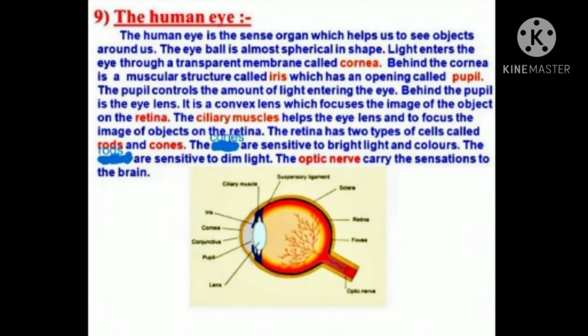The retina has a large number of light sensitive cells which get activated by the light falling on the retina and generate electrical impulses or signals, which are sent to the brain through the optic nerve. The brain processes this information and we can see the objects as they are, that is, without inversion.